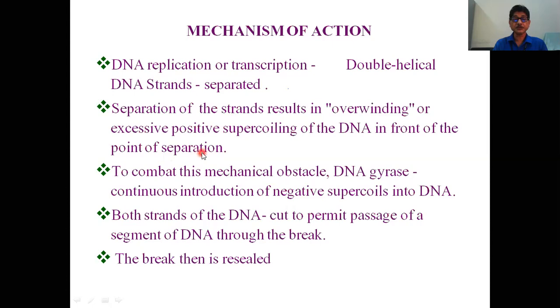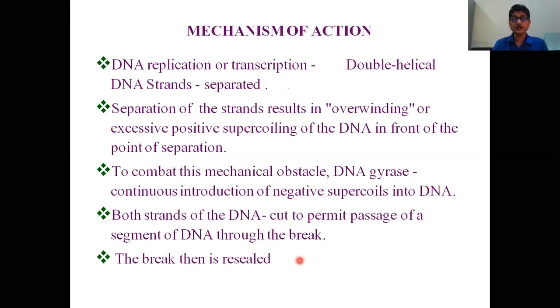To combat this mechanical obstacle, the DNA gyrase enzyme causes continuous introduction of negative supercoils into the DNA. Both strands of DNA are cut to permit passage of a segment of the DNA through the break, in other words introducing the negative supercoil. The break is then resealed and the separation is very easy.